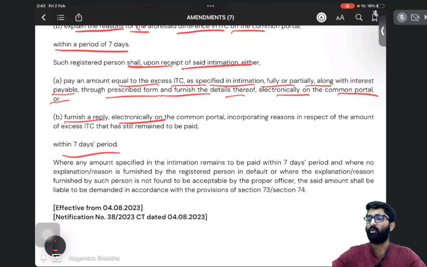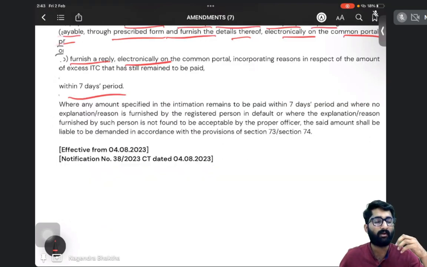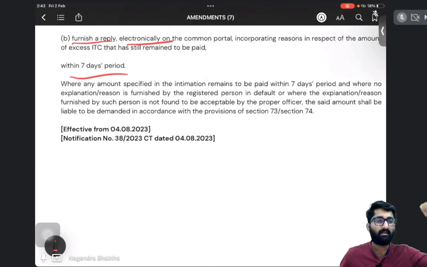What if I don't do this, sir? I neither pay nor give the explanation, sir. I sit quiet. Or I have given a wrong explanation.